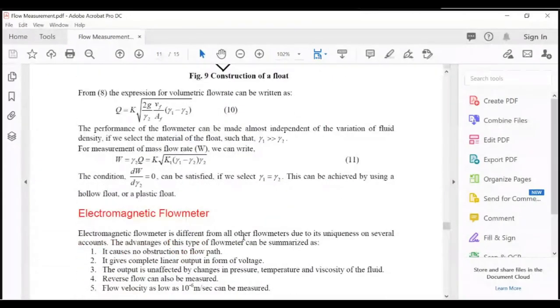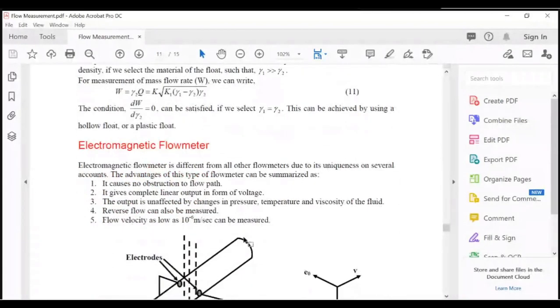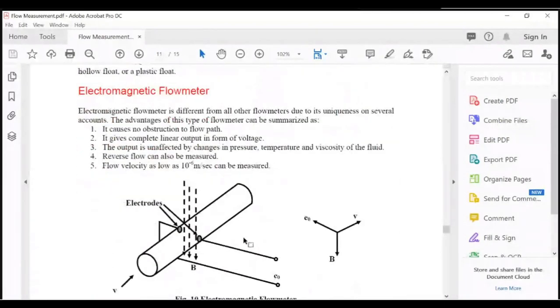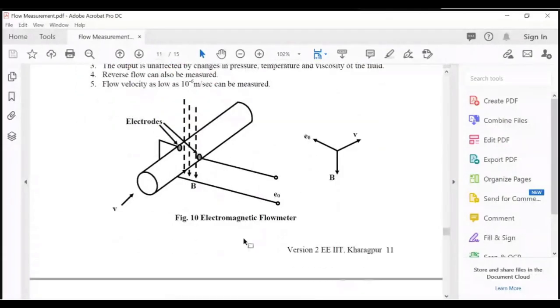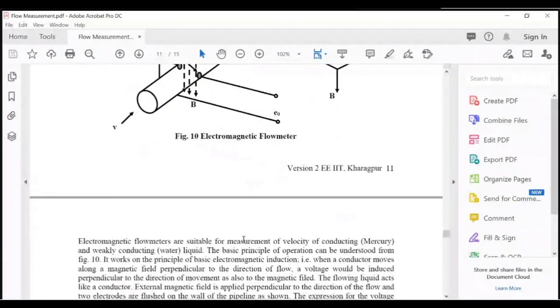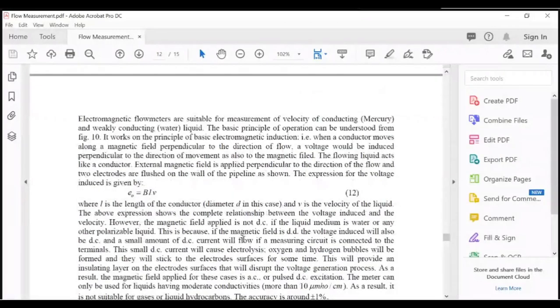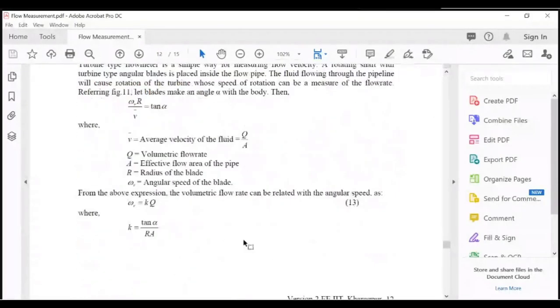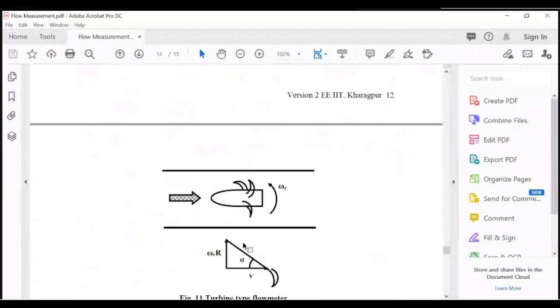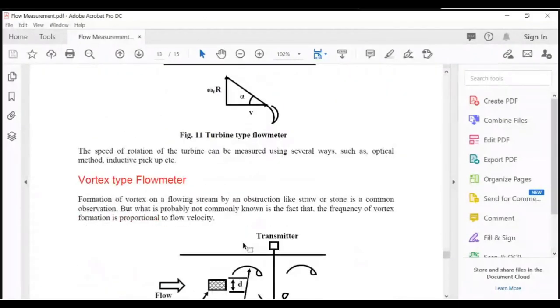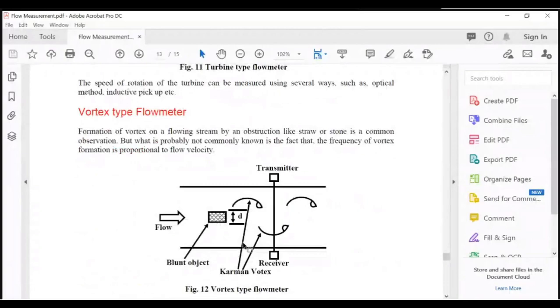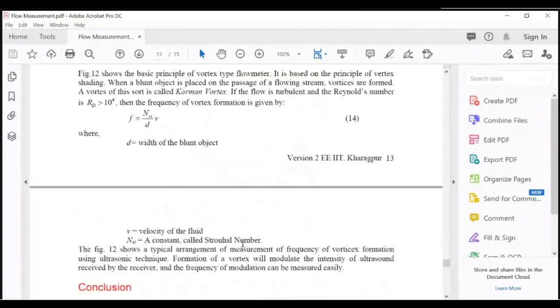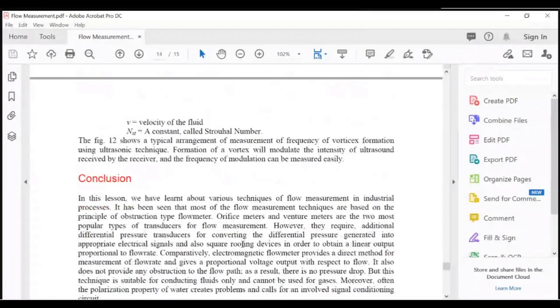Further, electromagnetic flow meter for low flow quantity, turbine type flow meter, vortex type flow meter. Okay.